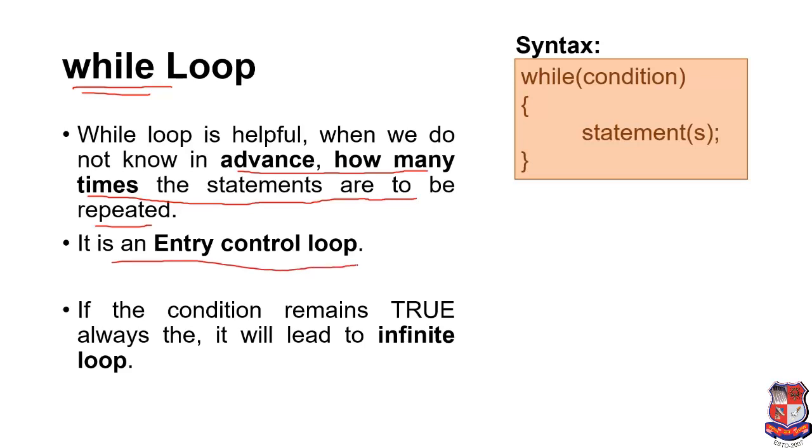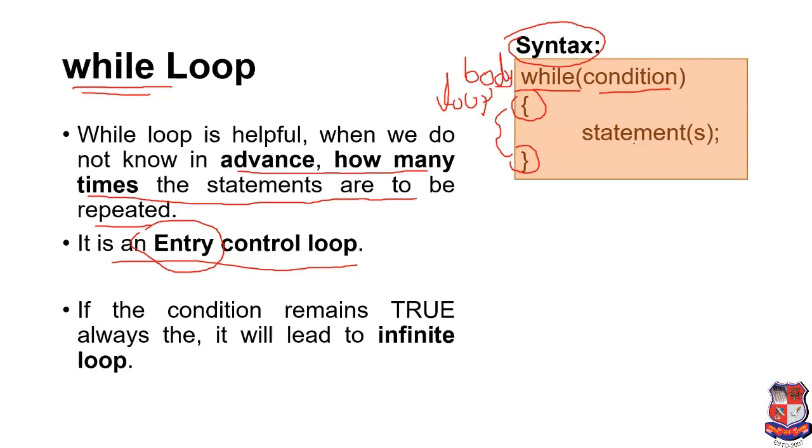It is an entry control loop. We already discussed what is entry control loop. Now we'll firstly discuss the syntax of the while loop. So the syntax for the while loop is: while, then we have to write the condition in brackets, and then the body of the loop starts. This is known as the body of the loop. Now inside that body of the loop we have to write a statement or block of statements.